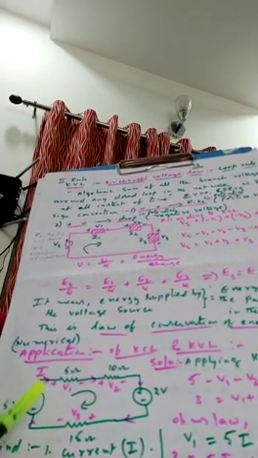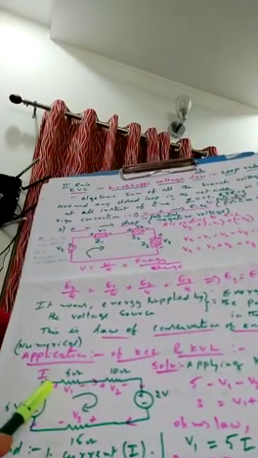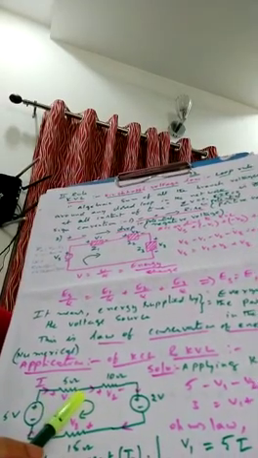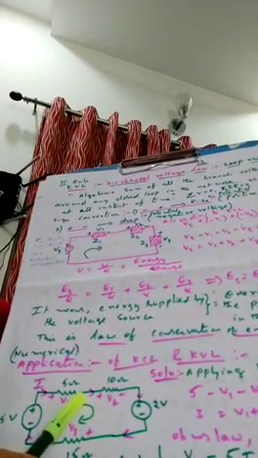Now, let us apply KVL. Let us go like this. As I said, minus to plus is increasing, so we write 5. Again here plus and minus, 5. What do I write here?